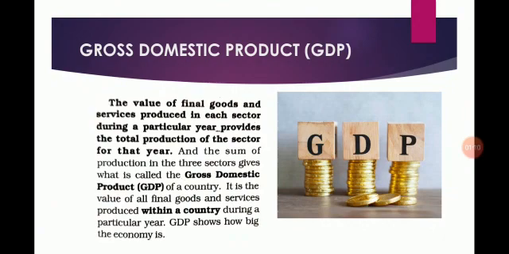Students, we have seen that there are three sectors of the Indian economy, that is primary sector, secondary sector and tertiary sector. In these sectors people are doing different kinds of activities. Now once again we will recall what kind of activities are taking place in these sectors.